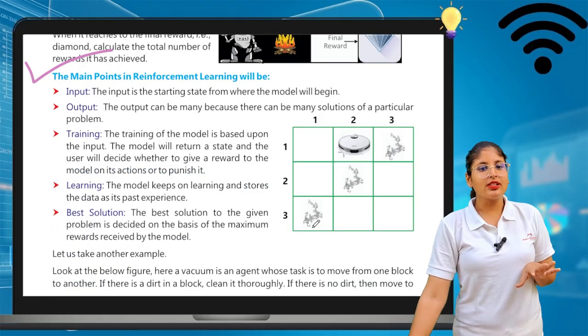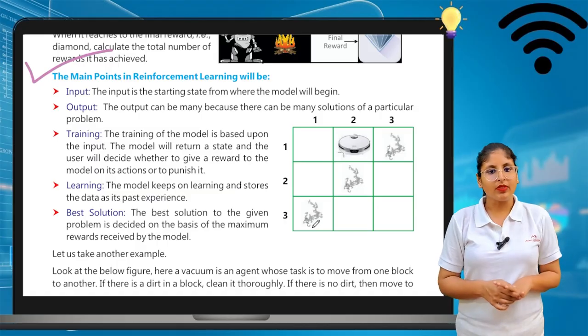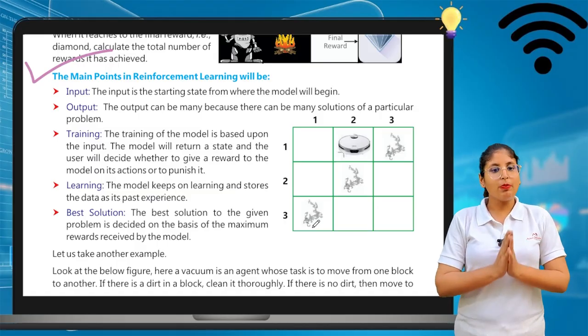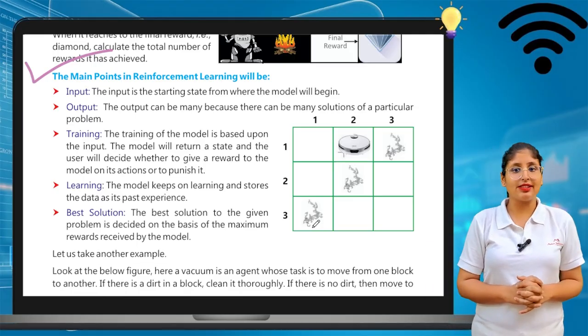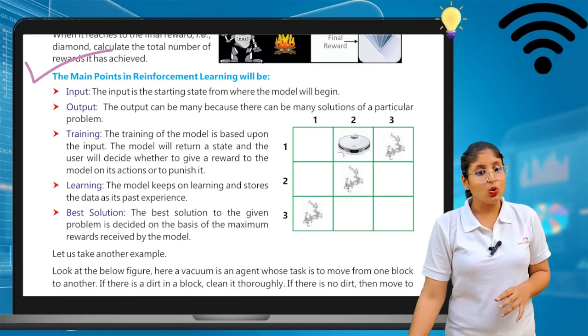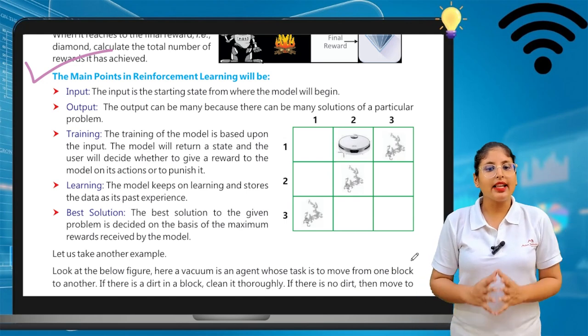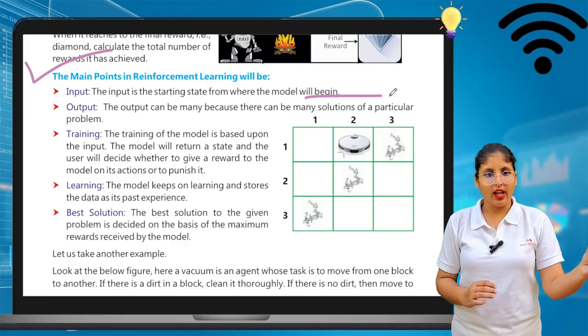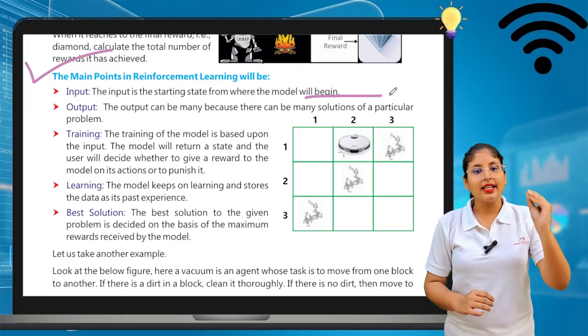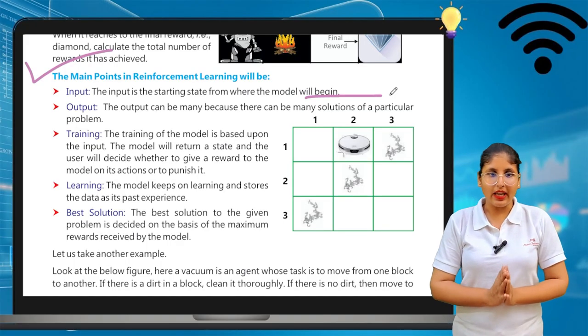So what are the main points in reinforcement learning? Input, output, training, learning, best solution. These are the main points. Okay, see, input means the starting state where the model will begin. So this is input, the starting point of it.